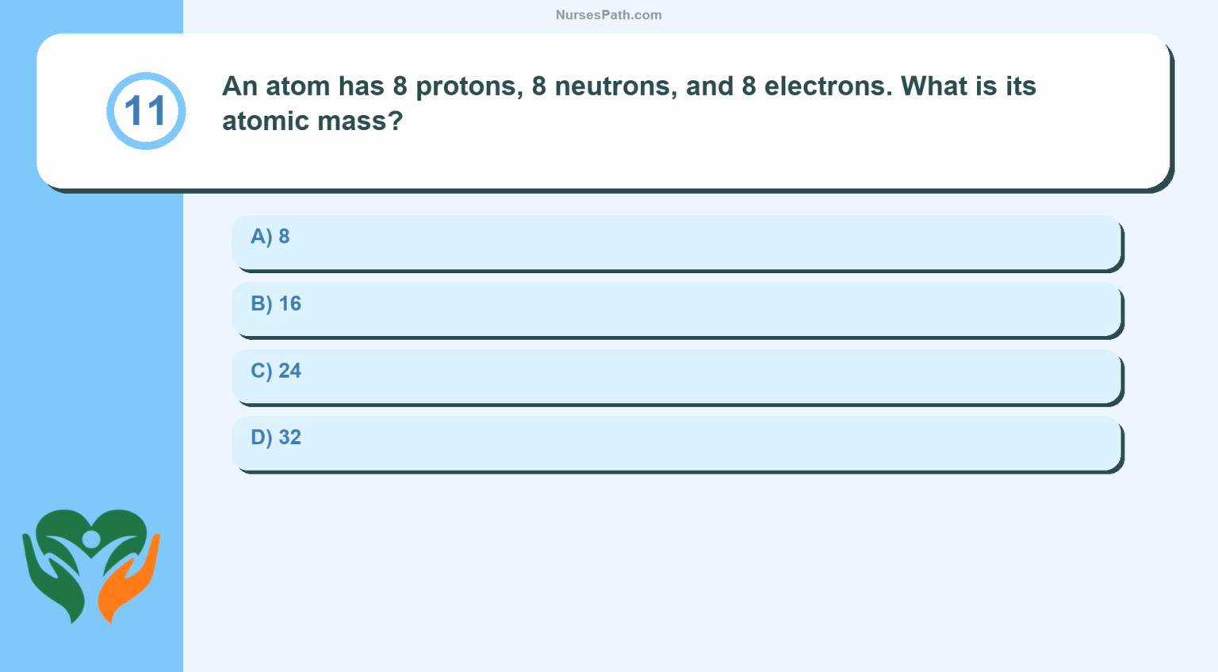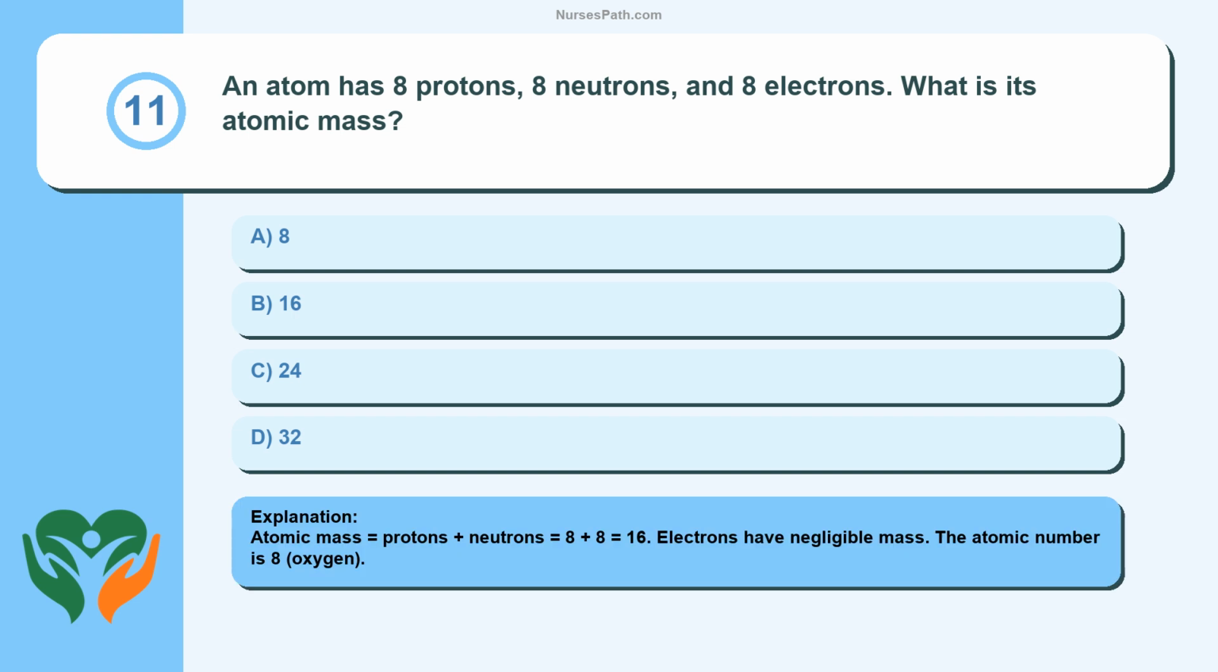Question 11. An atom has 8 protons, 8 neutrons, and 8 electrons. What is its atomic mass? 8, 16, 24, 32. Atomic mass equals protons plus neutrons, 8 plus 8 equals 16. Electrons have negligible mass. The atomic number is 8, oxygen.